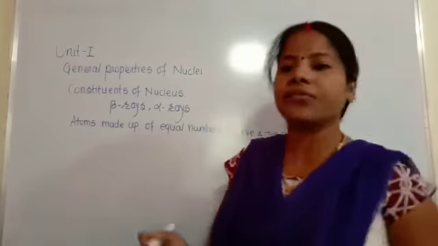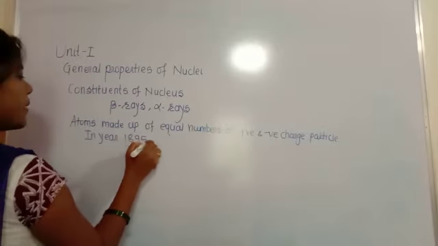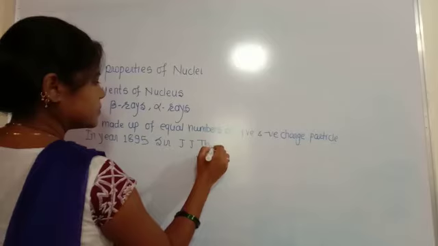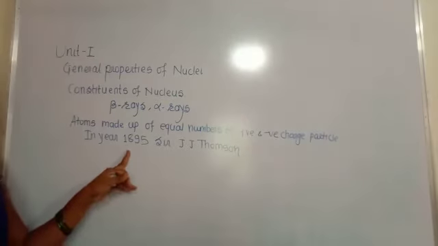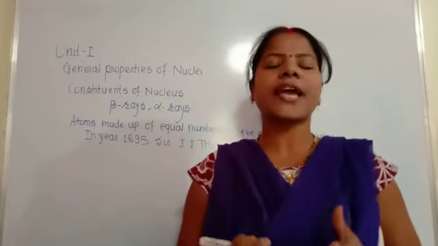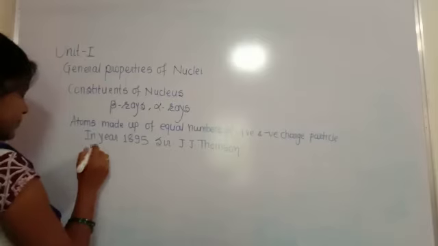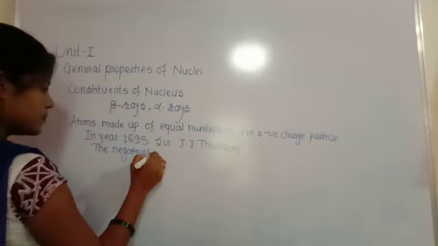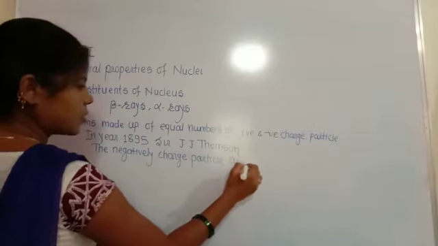In the year 1895, the famous physicist Sir J.J. Thomson discovered the existence of very small particles which carried a negative charge, and these particles were called electrons.